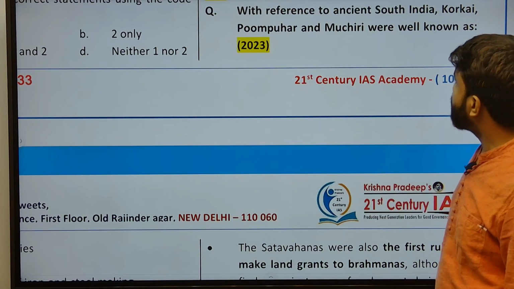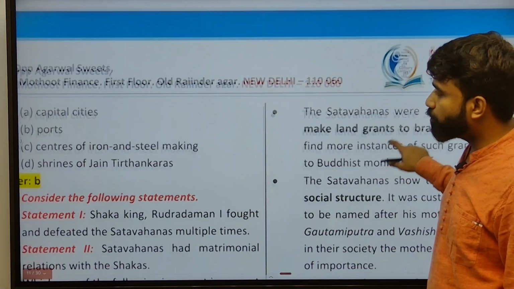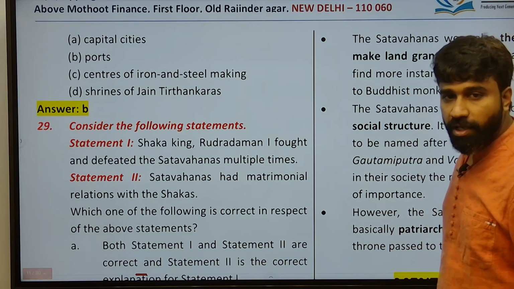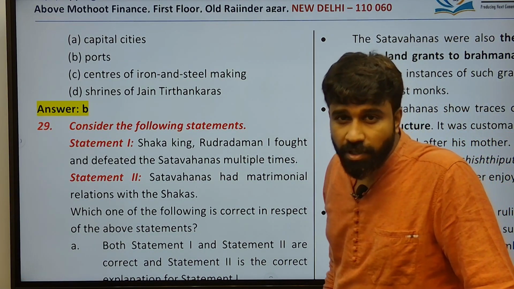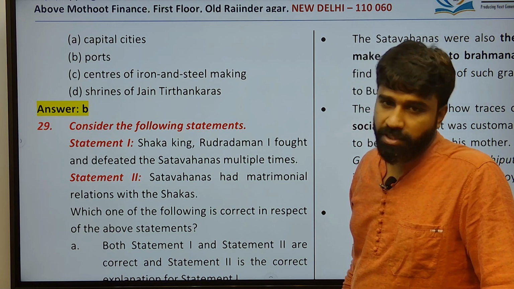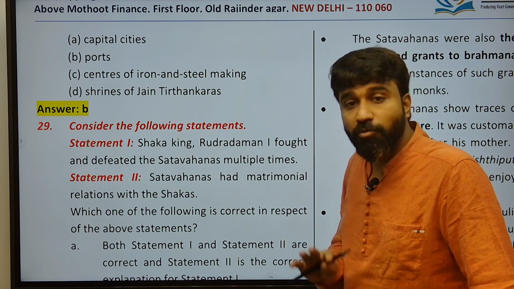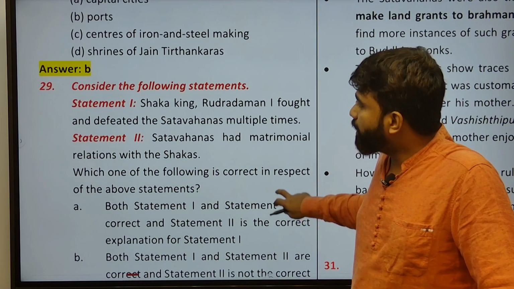And next, with reference to ancient South India, Korkai, Pumpuhar and Muchiri were ports. Already I have told you, Korkai was a port city of the Pandyas, and the Cholas had a port city, that is Puhar, and next Muchiri was a port city of the Cheras. Okay.